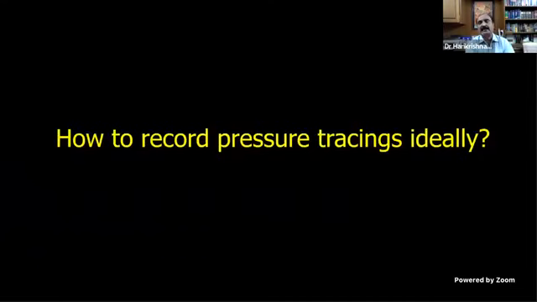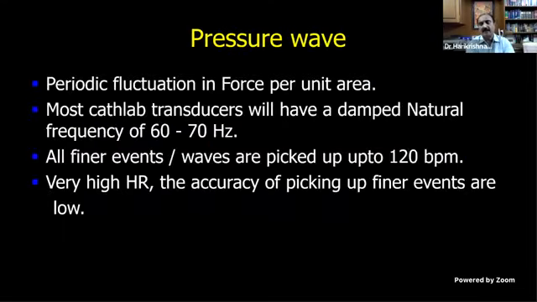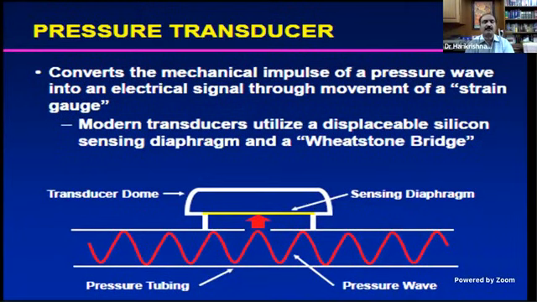How to record the pressure tracings ideally? This will be asked. You can get the question in the theory exam also. We know the pressure wave is a periodic fluctuation in force per unit area. Most cath lab transducers will have a damped natural frequency of 60 to 70 hertz, and up to 120 beats per minute you will have all the finer events or waves picked up. Beyond that, the accuracy of picking the finer events is low. So up to 120, you can get all the correct information.